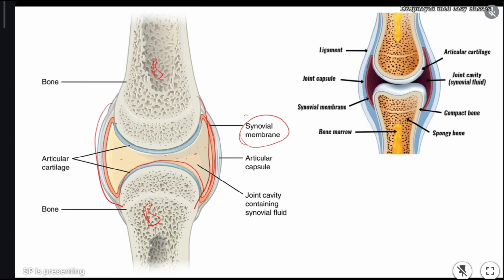And always remember, both the bones are surrounded by a very, very important tissue which is called articular cartilage. In synovial joint also, bones are surrounded by cartilage. And this cartilage is again helpful for protection from friction. Along with the fluid, this cartilage also helps in protection from friction. So all these things you have to remember. You can draw this diagram. When they ask you about synovial joint, you have to draw this diagram, label the parts, and explain the features of this joint, which is very simple.